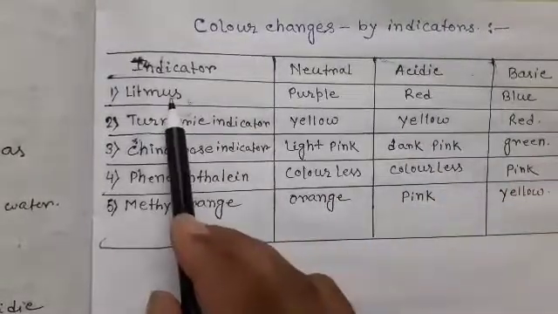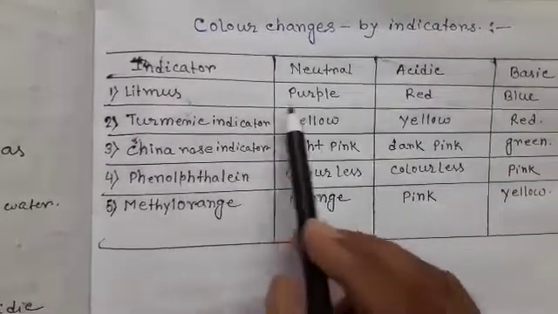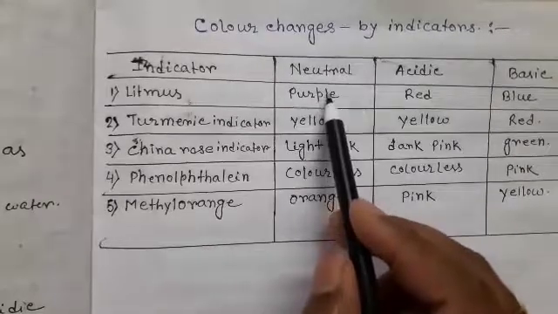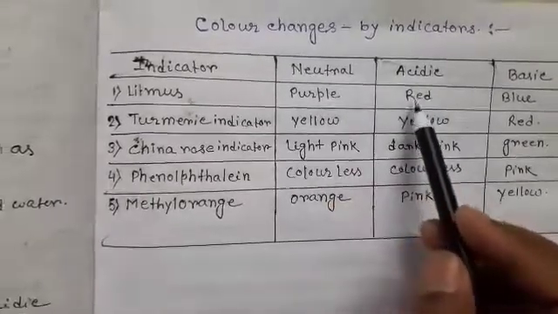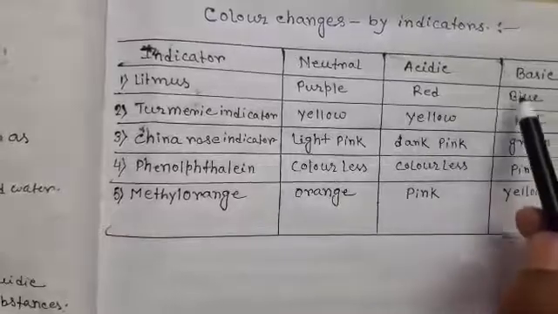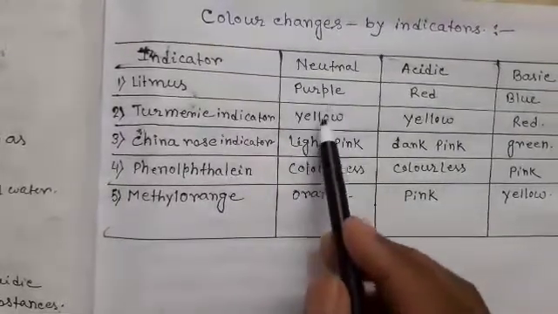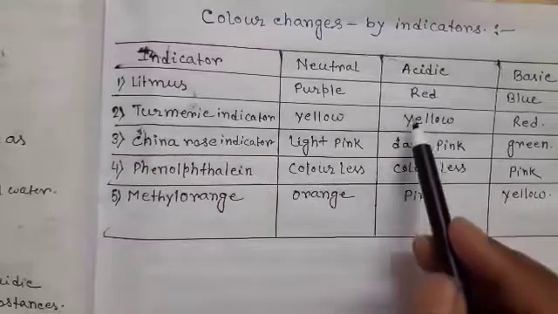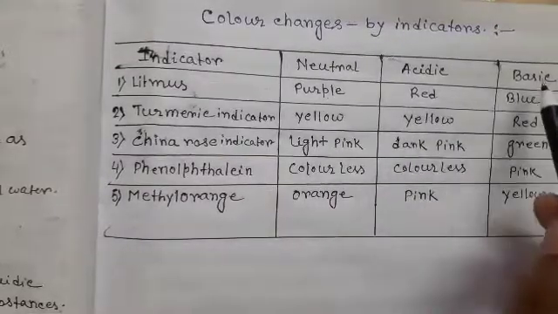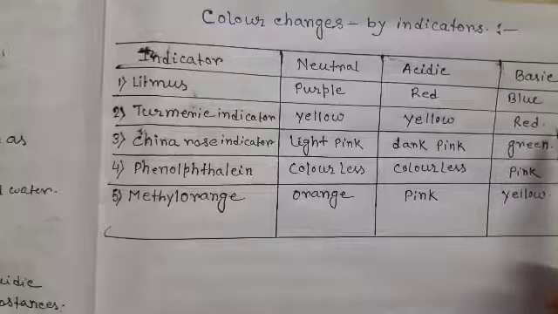At first, the litmus paper. The litmus paper in neutral solution is purple in color; in acidic solution, red; and in basic solution, blue. And turmeric indicator in neutral solution is yellow in color; in acidic solution, also yellow; and in basic solution, red.